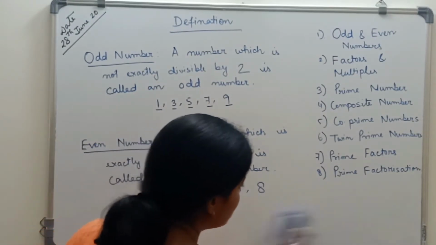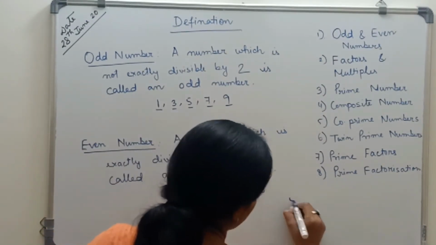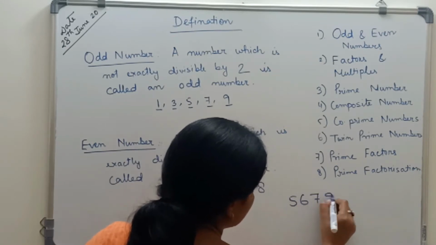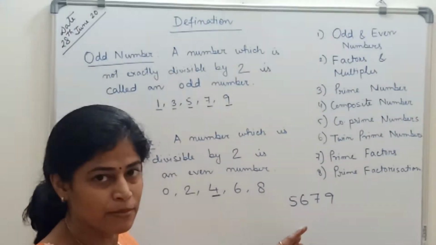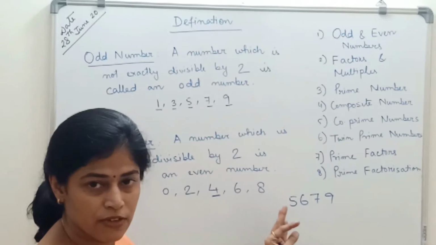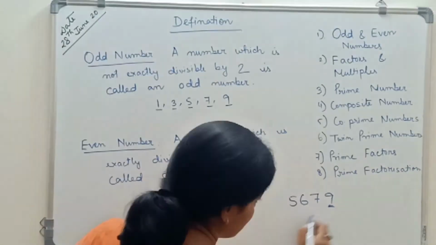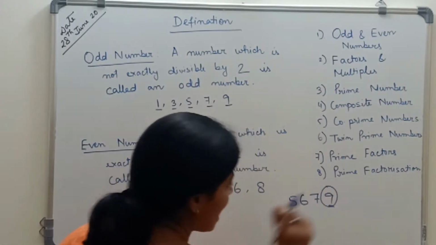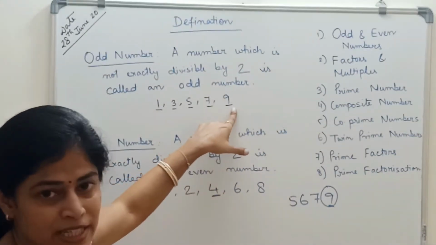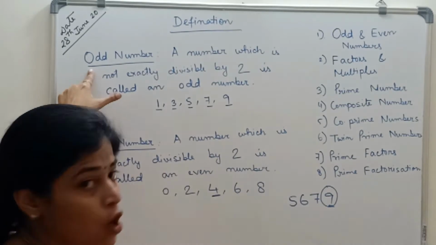Suppose I have taken a number 5679. By seeing the number, can you say whether this is an even number or an odd number? Yes, we can say. See the last digit. The last digit of the number is 9. So if the last digit of a number is 9, this is an odd number.